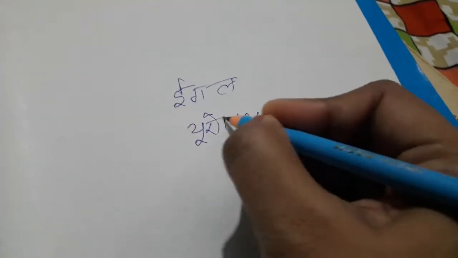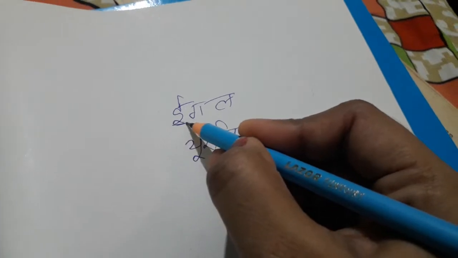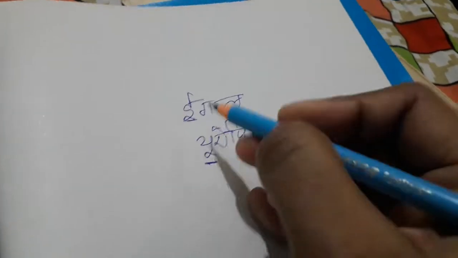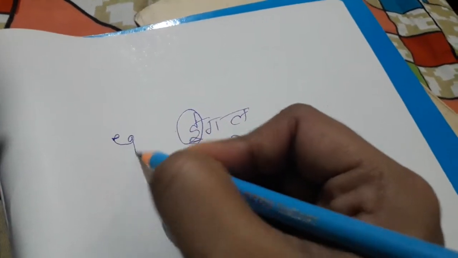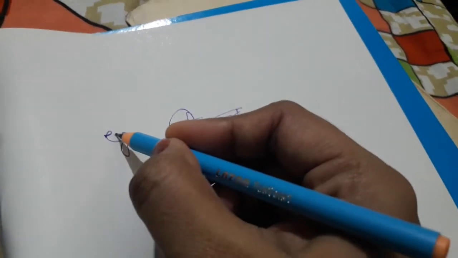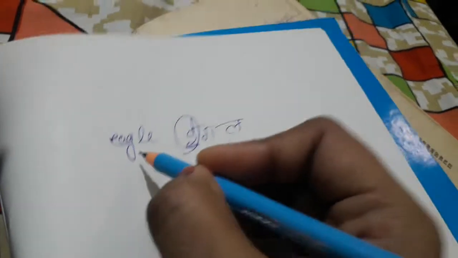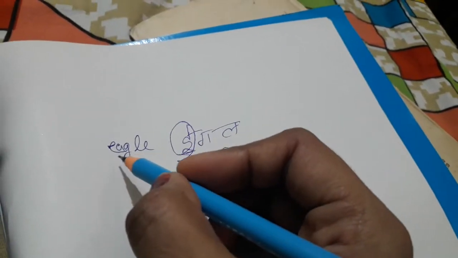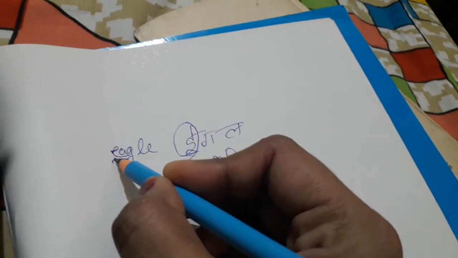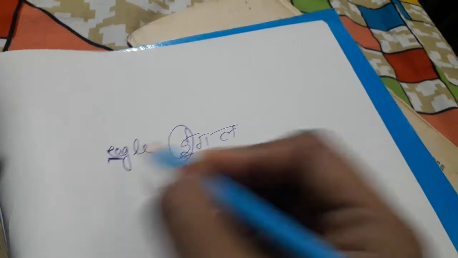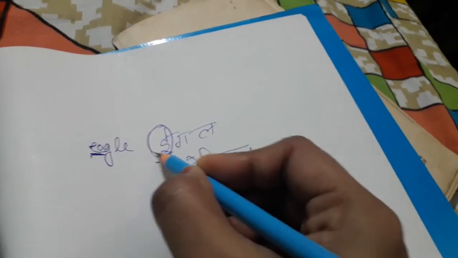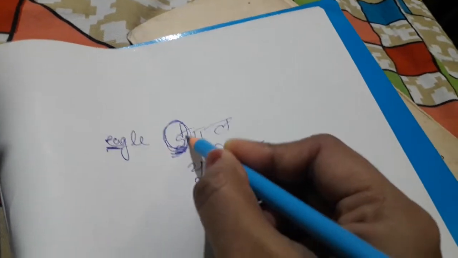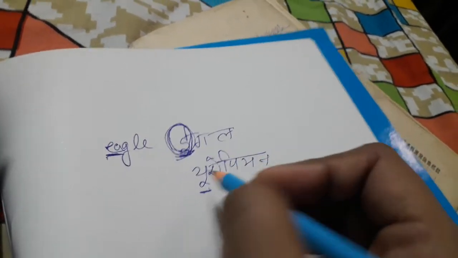European. See how I have written eagle and European. This is eagle. The sound, this is E, a vowel, and if we pronounce it, we get a swar. This is called a vowel sound, eagle.